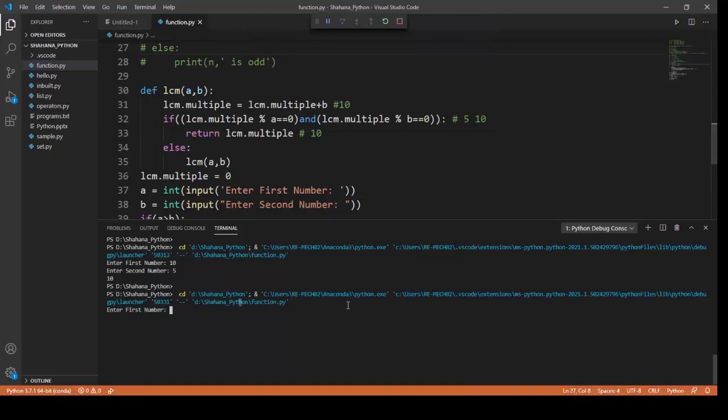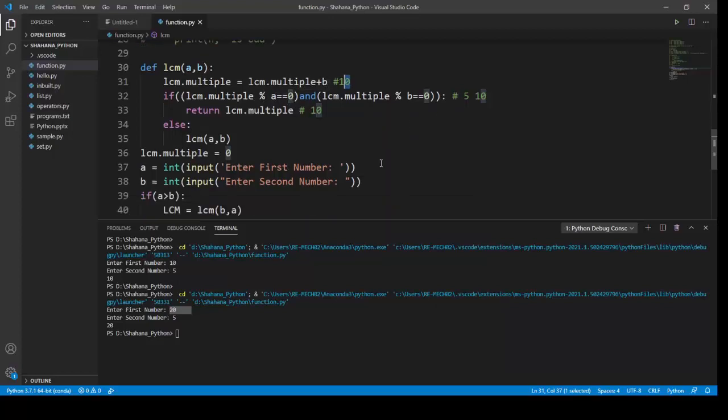I enter 20, my second value is 5, and we got an answer of 20. What if it was an odd number? For example, if my value was 12, then this condition, LCM mod a, where a value is 5, mod 2 will not be executed.